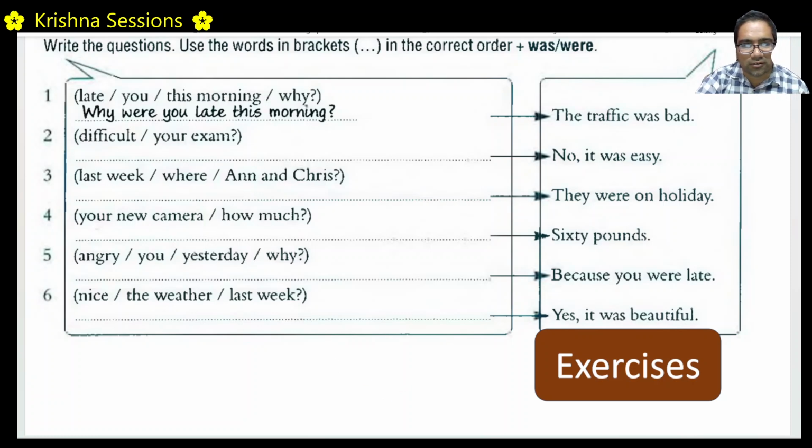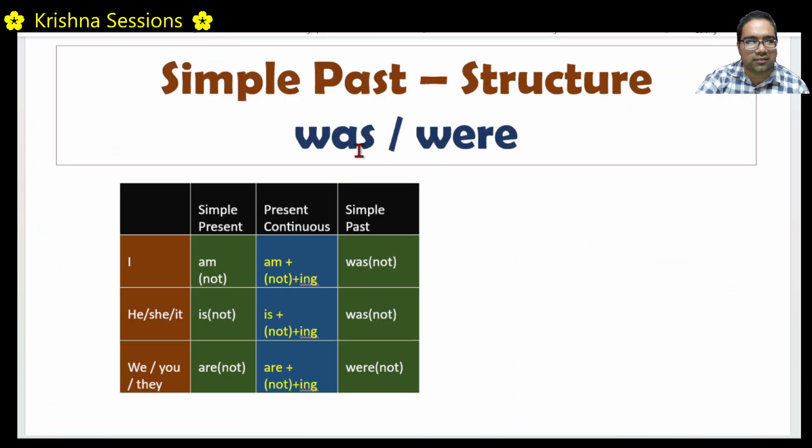Hope you understood this, how to make simple questions using was and were. Okay. In this class we learnt about was and were, how to use was and were in simple past. Right. In simple present, we use am, is, are. For am, the past is was. For is, the past is was. For are, the past is were. Okay. So these are different. For this verb, am, is, are, the past is like this. There are two pasts, was and were. Okay. Hope you understood this.